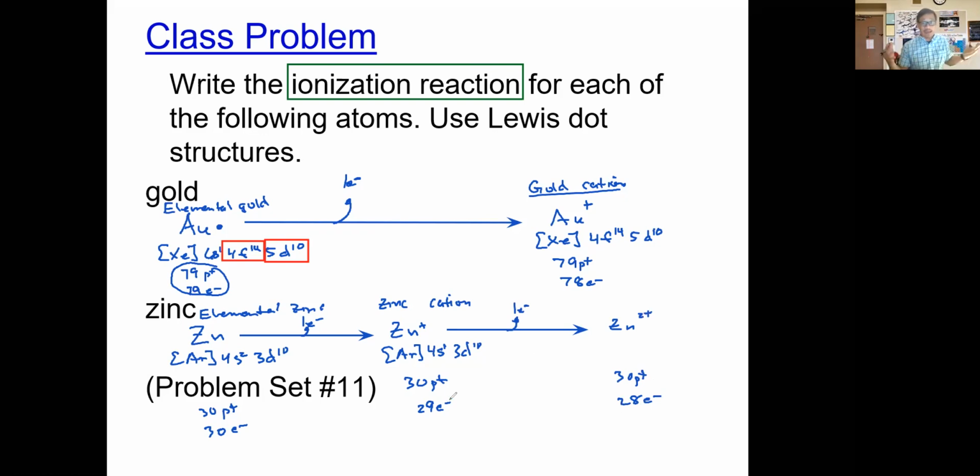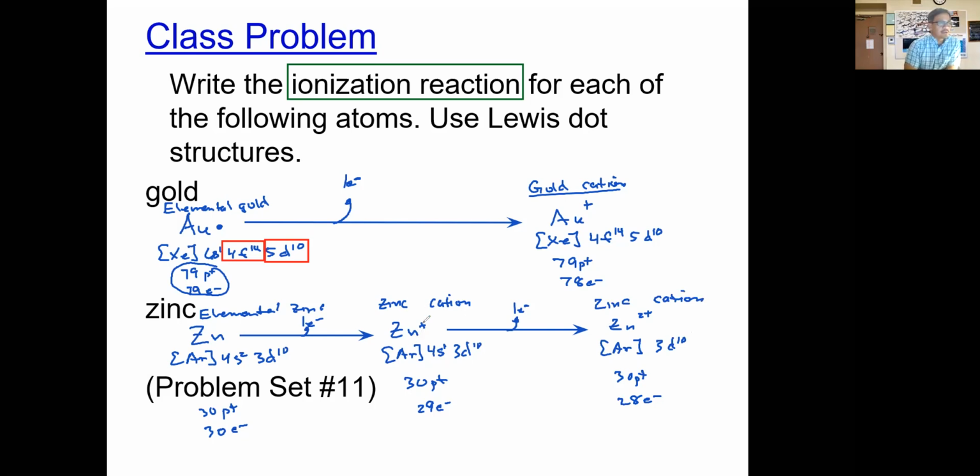I haven't been doing the math for you, but hopefully you can see that this charge corresponds to the excess of protons relative to the electrons. So this is going to be a zinc 2+, and the electron configuration for this one is going to be argon 3d10. So we have another zinc cation here. All right, so we have two different zinc cations here.